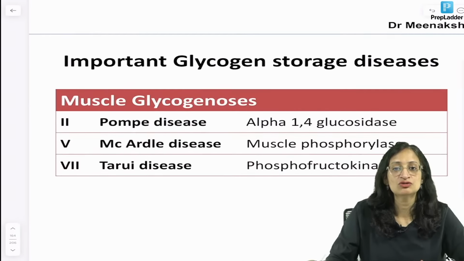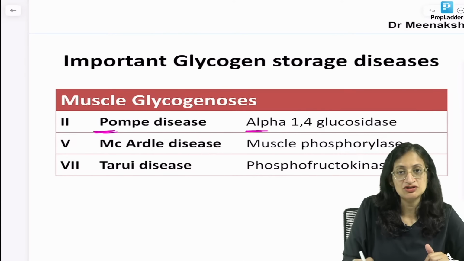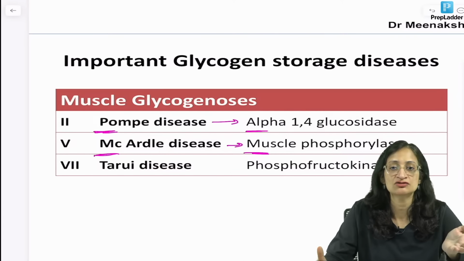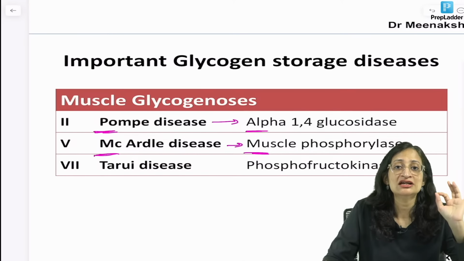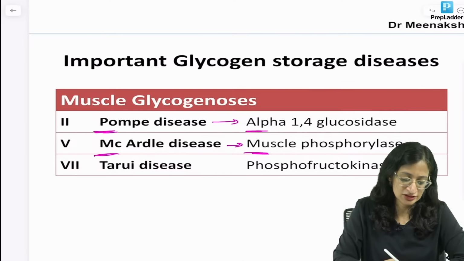What about the muscle glycogenosis? Pompe disease, alpha-1,4-glucosidase or acid maltase deficiency. McArdle disease, muscle phosphorylase deficiency. Pompe disease we have already seen, the pump is involved, that means the heart is involved. McArdle disease, it is mainly the skeletal muscles that are involved. So, there is exercise fatigue, okay, and you can get myoglobinuria in McArdle disease, right.